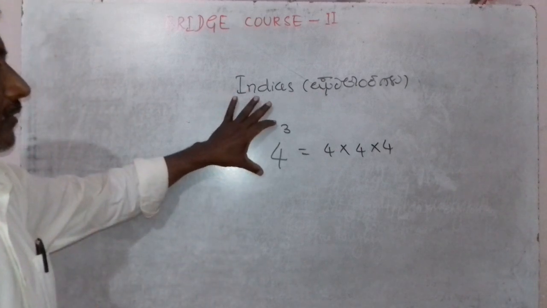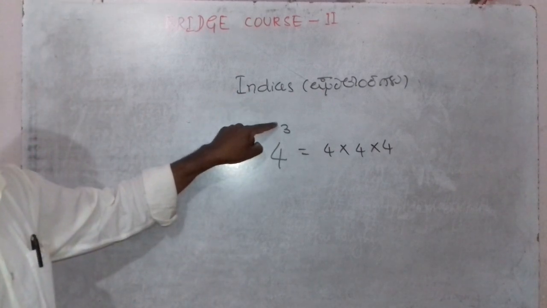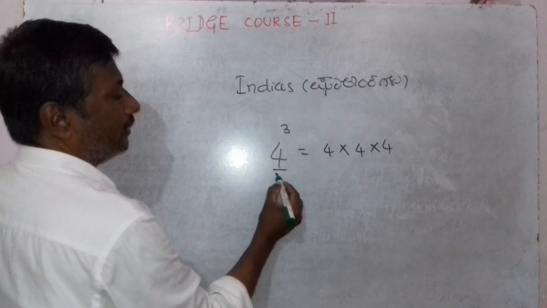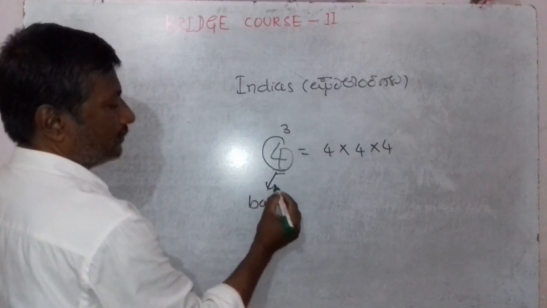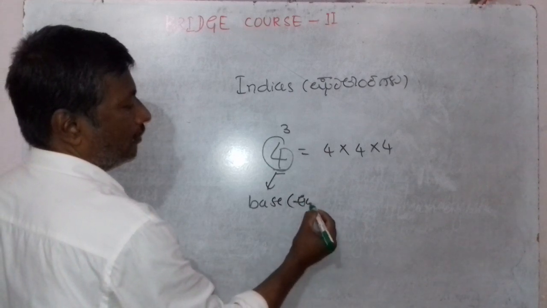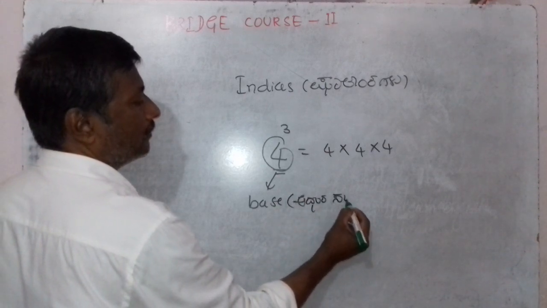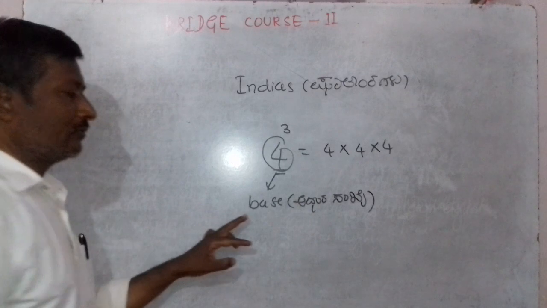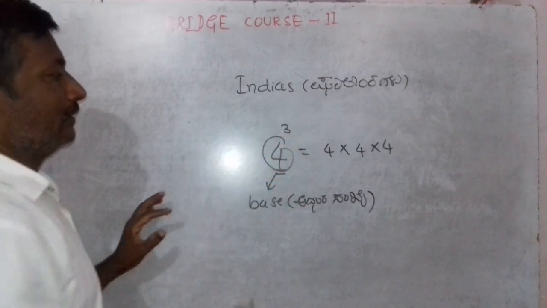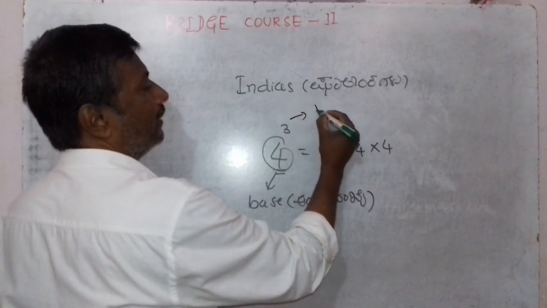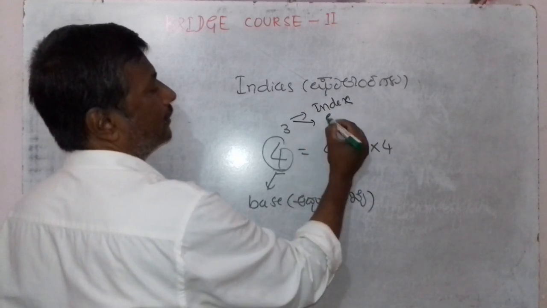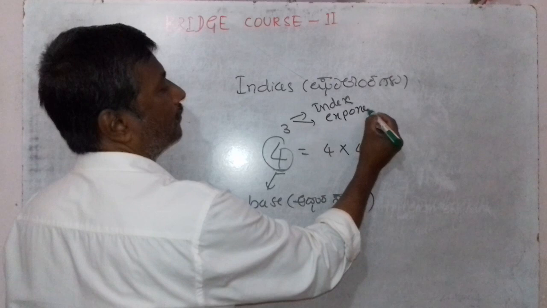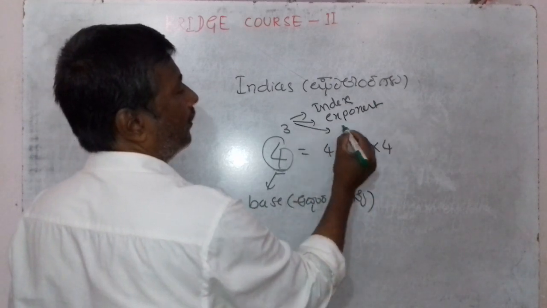Here 4 is known as the base, आधार संख्या. 4 is known as the base and 3 is known as the index or exponent or power.